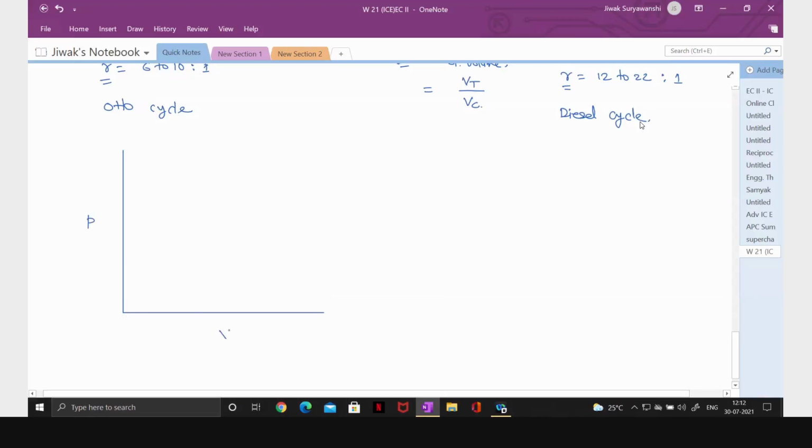So this is PV diagram. Now let us represent all strokes first.